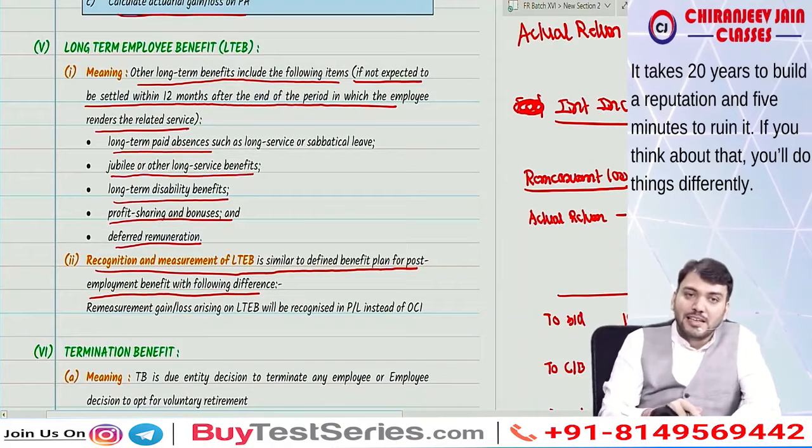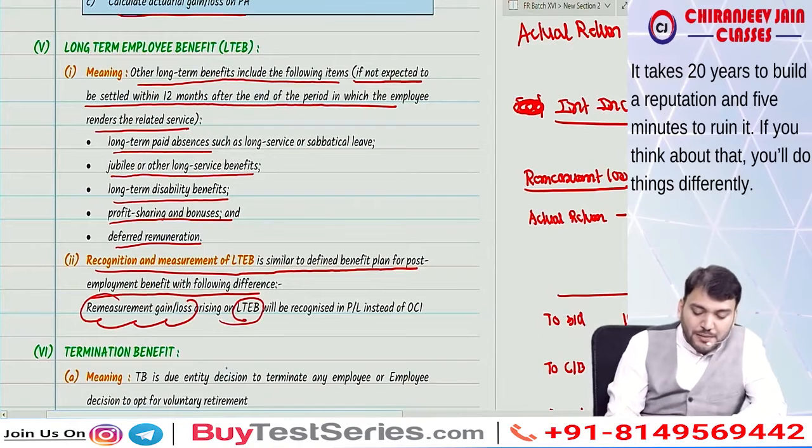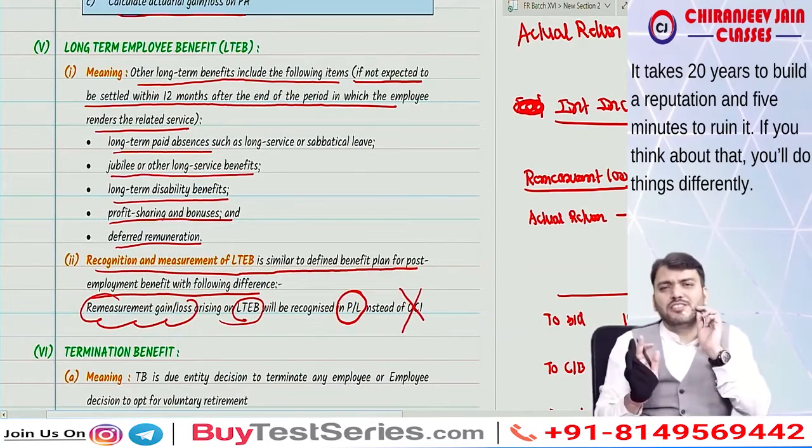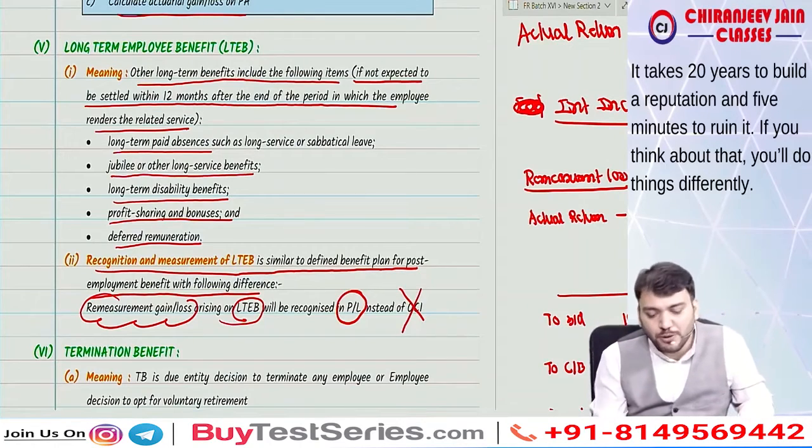What is the only difference? In this case, remeasurement gain or loss on long-term employee benefit will be recognized in PL. It will not be transferred to OCI. Only this is the difference. The balance of the entire point remains the same. I hope you can do it on your own.